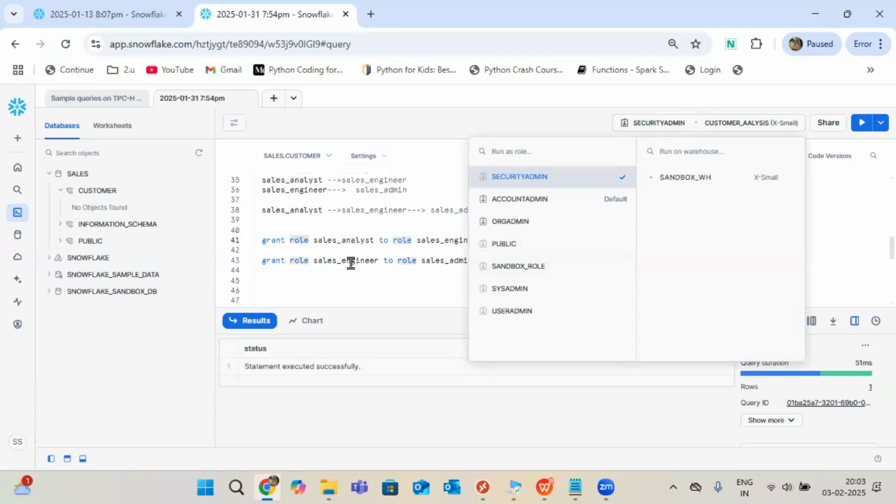So you have taken a trial account. In this also we can create roles and all. End to end you can do it in your free trial account, same as real time. The only limitation is the access days at the account level. That's it, 30 days or $400. That's the only limitation. End to end you can do.